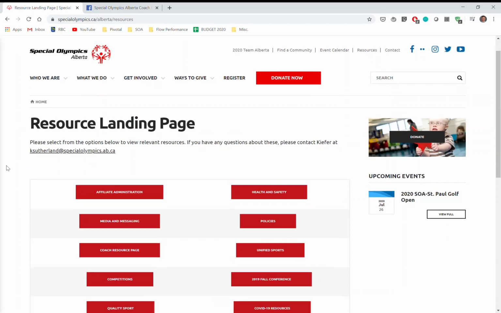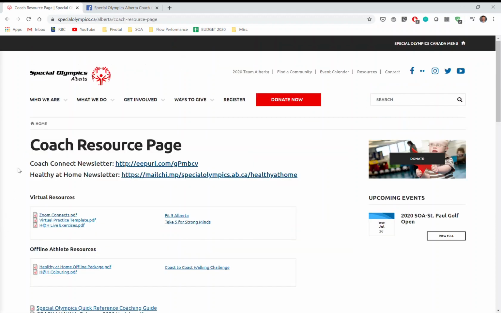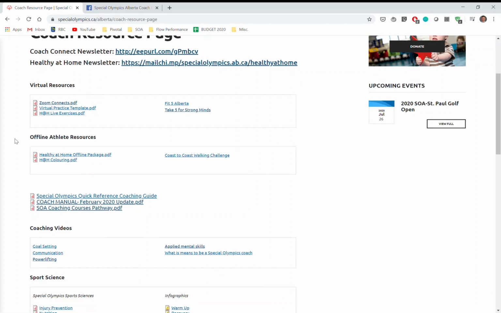Now it'll take us to our resource landing page with a bunch of good resources for affiliates and coaches and volunteers in general to access and use. But what we're specifically going to be talking about is our coach resource page and some of the stuff in there. So we want to click that. And here is our hub for a bunch of tools, resources, and tips for coaches to utilize.